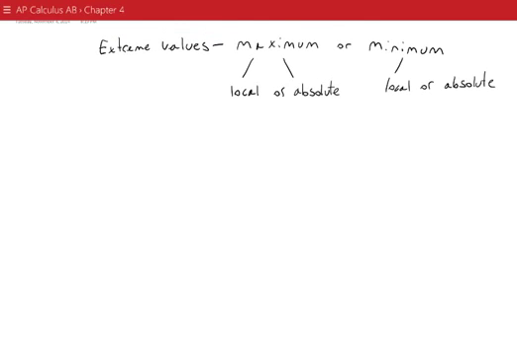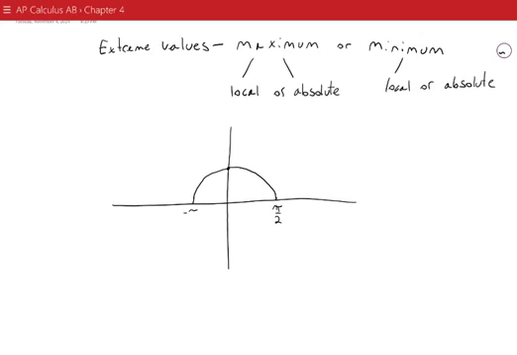As an example, let's look at a function like cosine. So cosine starts at 1 at 0, and then it approaches 0 at the value pi over 2, and it approaches 0 at the value negative pi over 2.